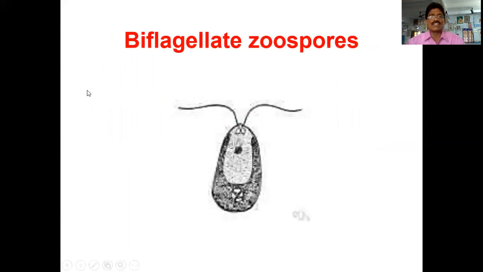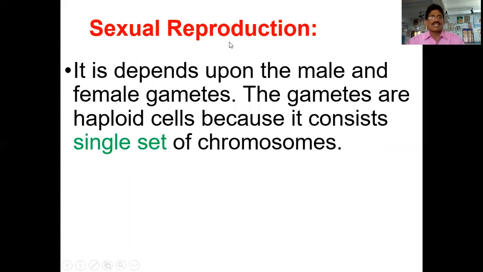But these are the biflagellate zoospores. So when you see this picture, it has two flagella. It is known as a biflagellate zoospore. Sexual reproduction depends upon the male and female gametes. These gametes are always haploid cells because they consist of a single set of chromosomes.